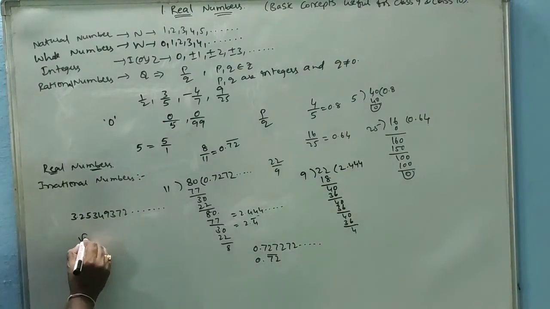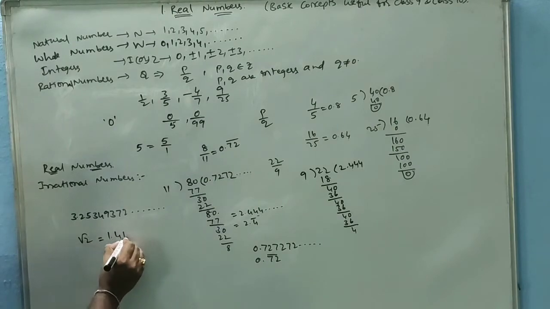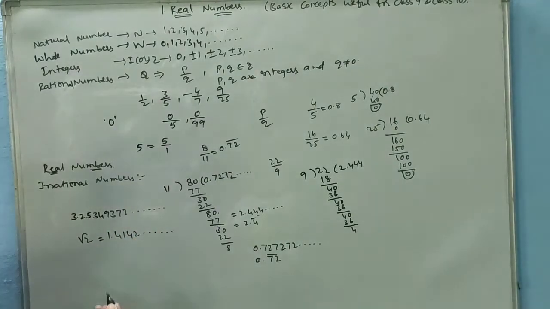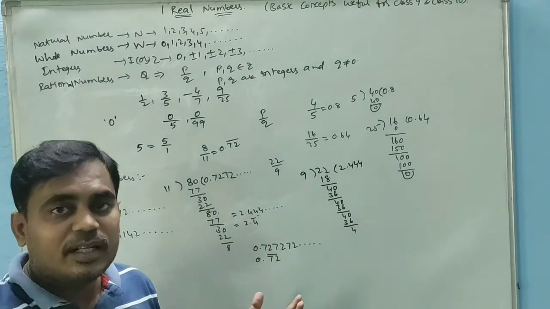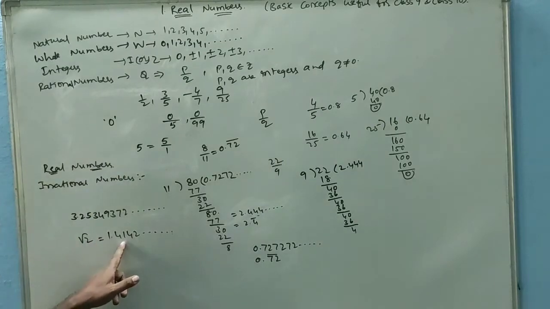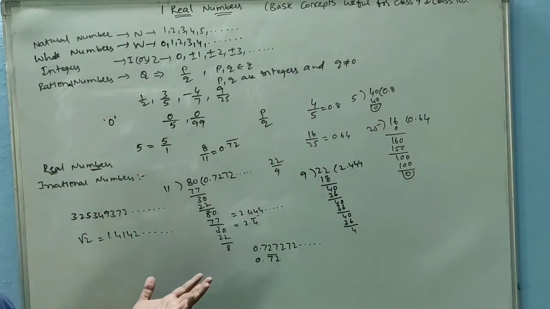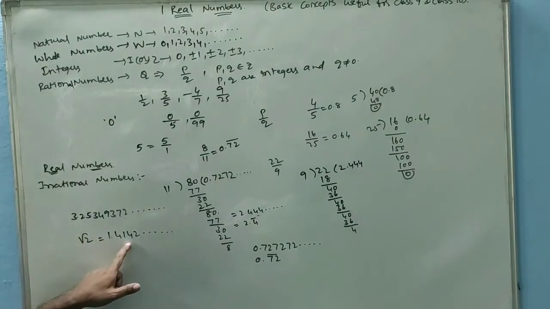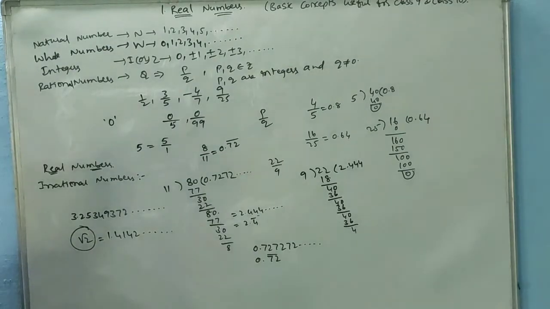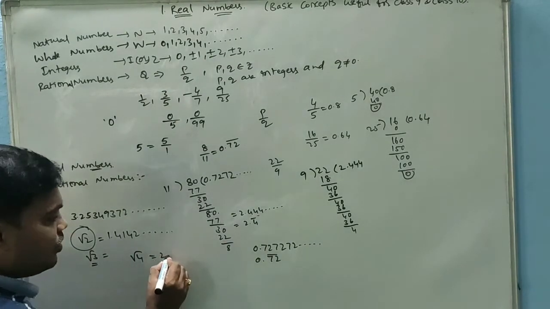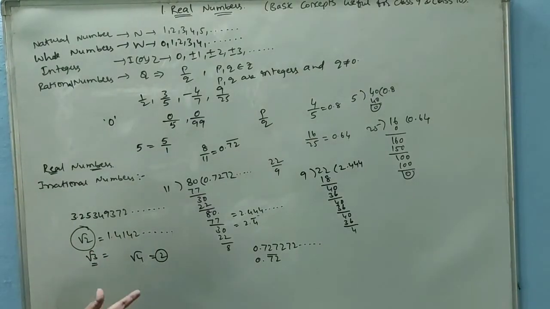These kinds of numbers are called irrational numbers. For example, root 2. If we take root 2, it is 1.4142 and so on, and we don't know what the next part is. In a recurring decimal, we can expect the next part, but in a non-recurring one, we can't. So this is neither terminating nor recurring, so it is an irrational number. Root 3 is also irrational. Root 4 is not irrational. Root 4 equals 2, and 2 is an integer, so 2 is rational.